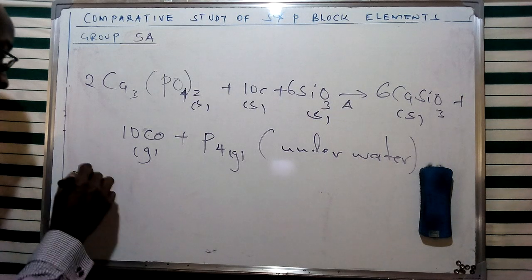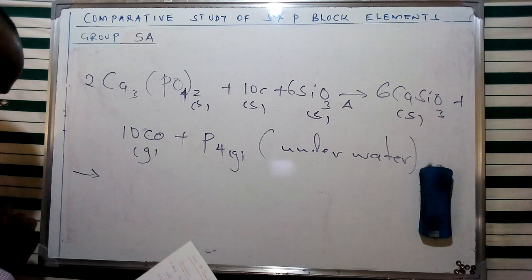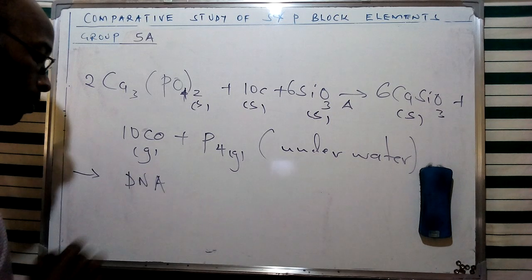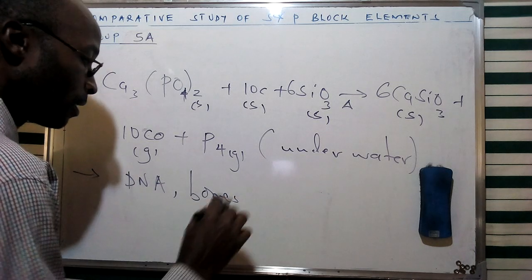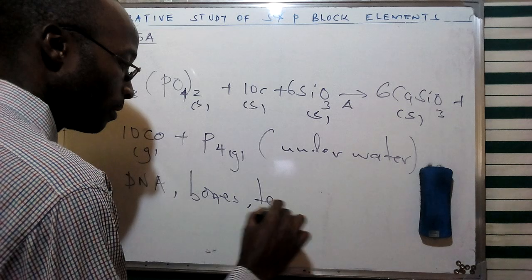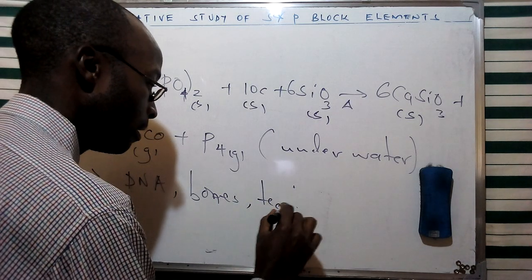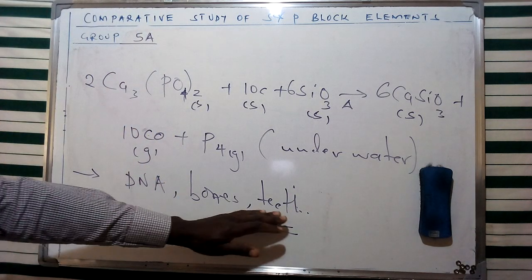Now, phosphorus is an important element in our biological cycle, in a sense that it's going to be found in living organisms in the form of deoxyribonucleic acid, which is DNA, and in our bones and teeth, which of course form our support and structure, and are also part of the digestive accessory organs.